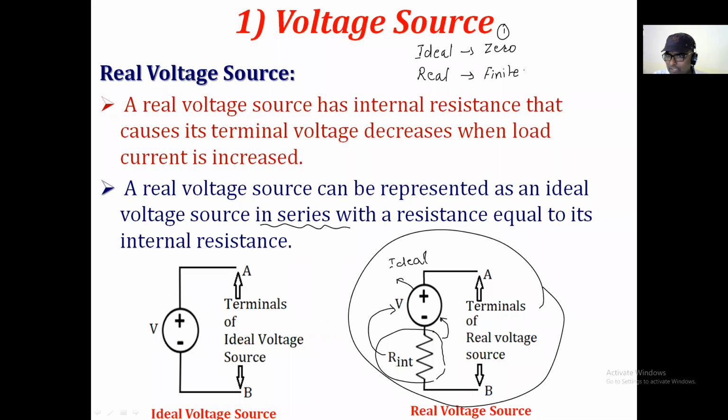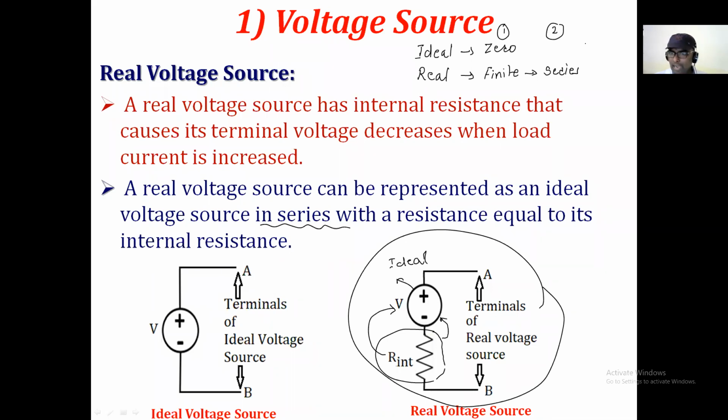And the second point is that आता इथं zero internal resistance आहे म्हणजे रिप्रेझेंट करण्याचे काहीच संबंध येत नाही. The second thing is that the internal resistance of real voltage source is always represent in a series with that voltage source. This is the second point. This is the conclusion of the previous slide and this one slide. It means that the comparison between the ideal voltage source and the real voltage source.